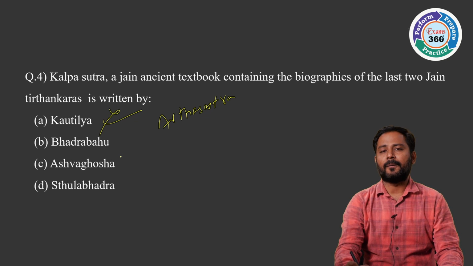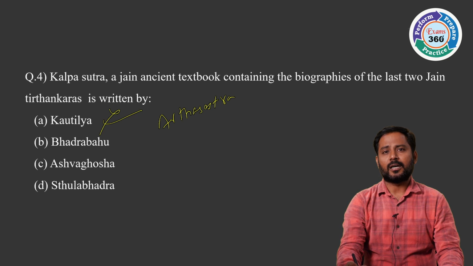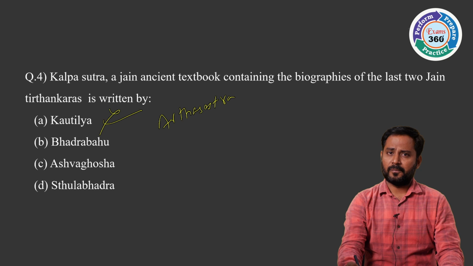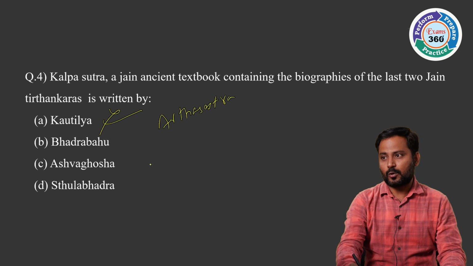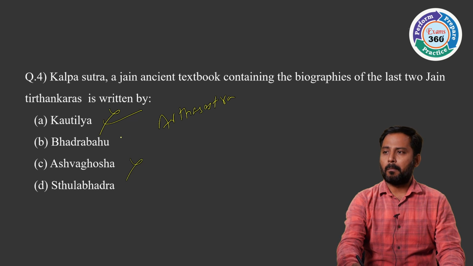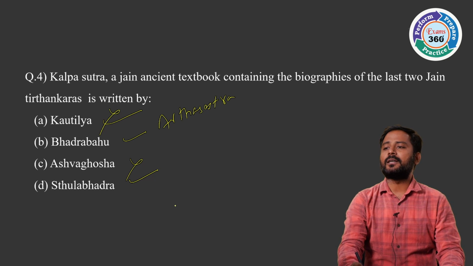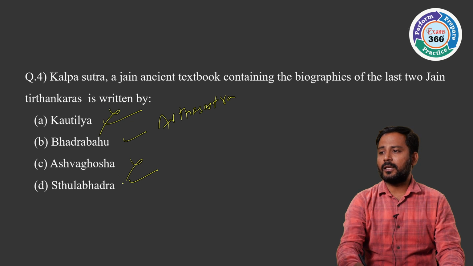C is Ashvaghosha. Who is Ashvaghosha? He was a Buddhist. He participated in the third Buddhist council. Ashvaghosha also does not belong to Jainism. So we have Bhadrabahu and Sthulabhadra. These are the two people who belong to Jainism. And we all know that Sthulabhadra was the head of the Shvetambaras.